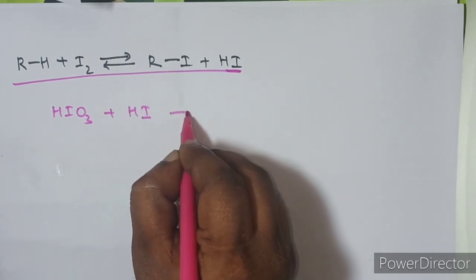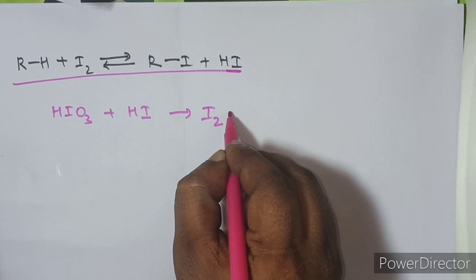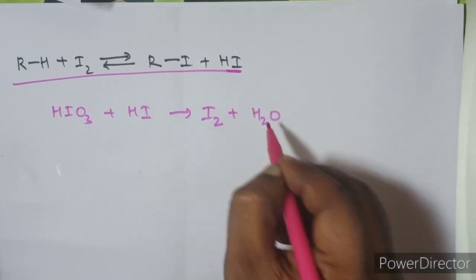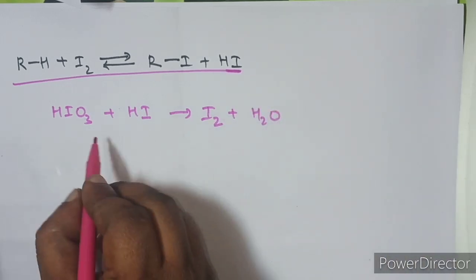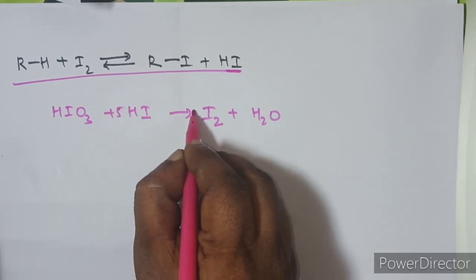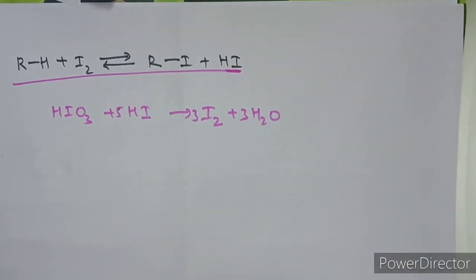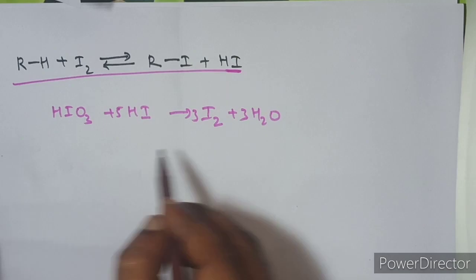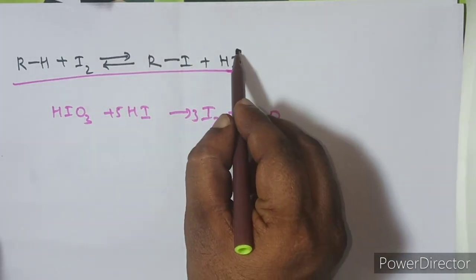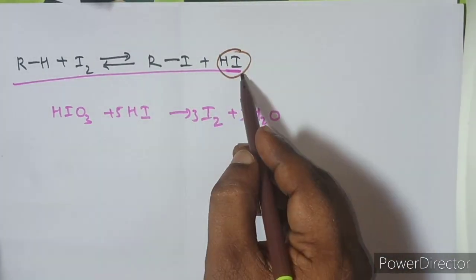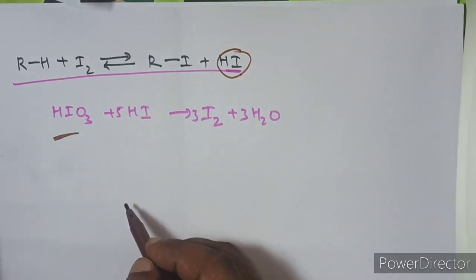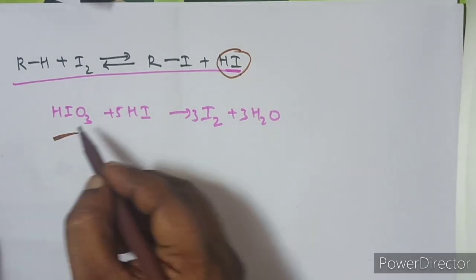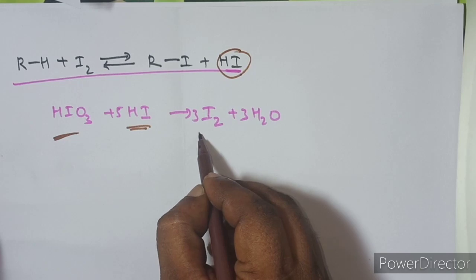Okay, and what happens here is it can form the iodine and water molecules. So if you balance this equation, you can write here 5 moles, and here 3 moles, and here 3 moles, right? So here it is a balanced equation. Now here, see in this reaction what is happening. Whatever hydrogen iodide is produced here, this hydrogen iodide immediately reacts with this iodic acid. So this iodic acid is converting the hydrogen iodide into iodine.